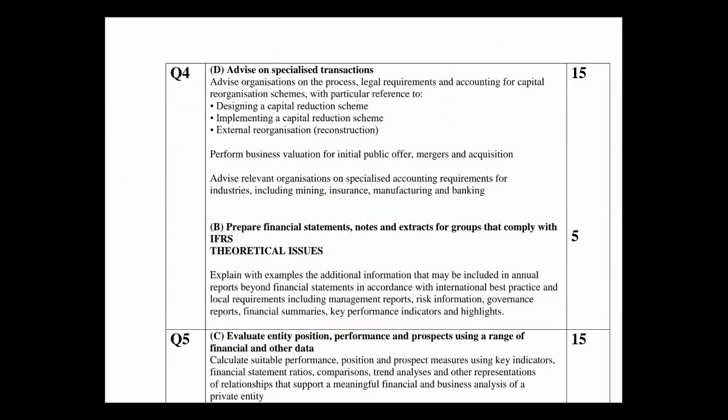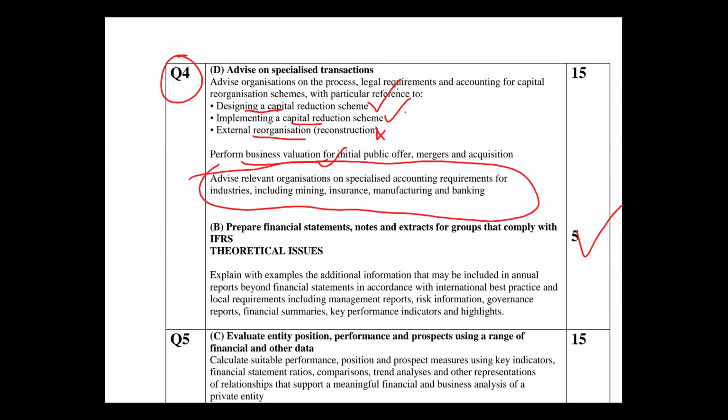Now, here, another question 4. We've done with the 5, and we are left with the 15. The questions cover 3 areas plus theories, or 4 areas plus theories. Number 1, designing a capital reduction scheme. If I have an issue with designing a capital reduction scheme, I have to go and read both theories and calculation. Then implementing a capital reduction scheme, right? That's designing and now implementing it. Then we have external reorganization, which we've not yet done. Then we have business valuation, which we've done. So 1, 2, 3, 4 plus theories, 5 under each of them, right? That will give me the 15 marks here.